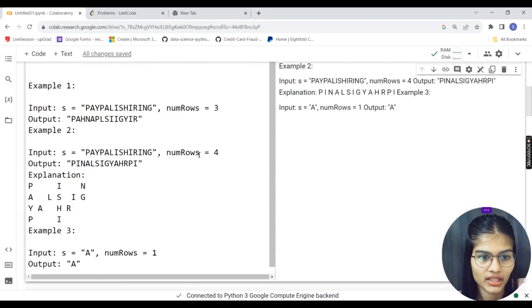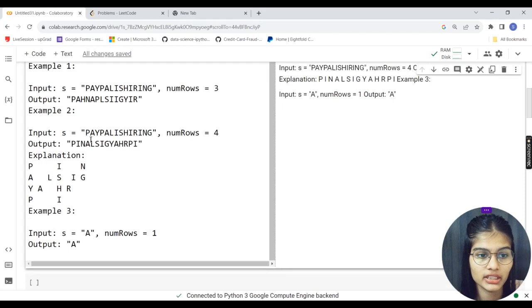Okay, that's the thing. Now again we are having the next explanation, and that is again that PayPal is hiring, and this time the number of rows is equal to 4, right? So now see, until this, what is going to happen, the output is going to result in something like this. Now you have to convert this PayPal is hiring into 4 different rows.